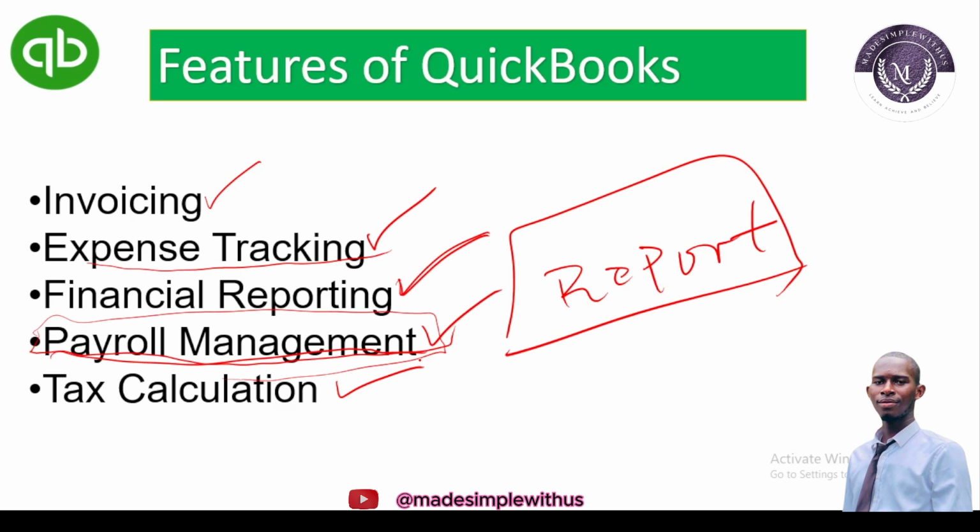The most important of QuickBooks is about invoicing and tax calculation. But the rest are all important. But the most important one is tax calculation. Now, let's involve tax. So we want to calculate tax in QuickBooks.